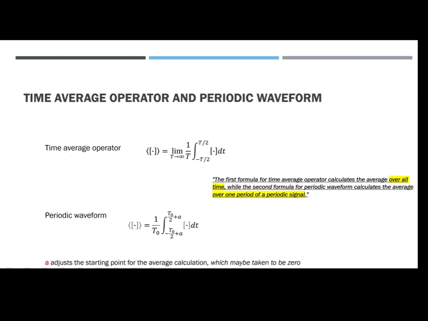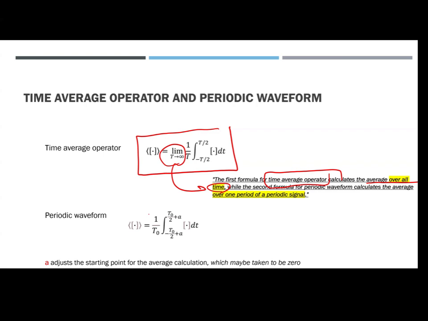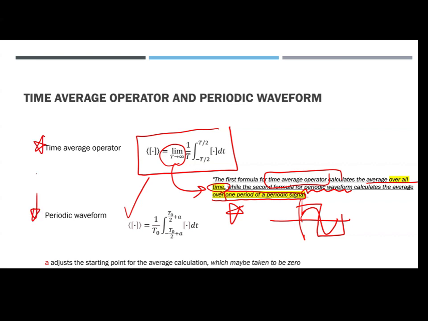Again, that was the summary from the previous slides. The first formula for the time average operator calculates the average over all time, because the limit goes to infinity. But the second formula, for a periodic waveform, such as a sine wave or rectangular wave, calculates the average over one period of the periodic signal. One period. It's very important. Usually in the questions it is the second form, but sometimes it is the general time average operator, as well as the periodic waveform.